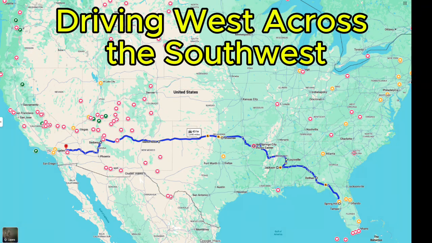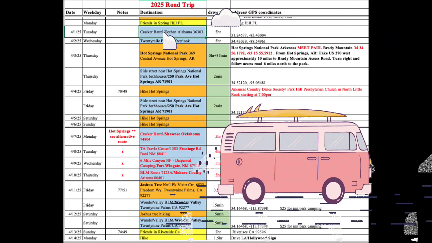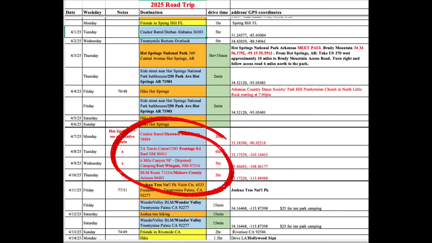Driving across the Southwest, I had a few stops I wanted to make, noted in orange: Hot Springs National Park and Joshua Tree National Park. It was several days between them, so I needed to add a number of boondocking overnights, noted in blue.